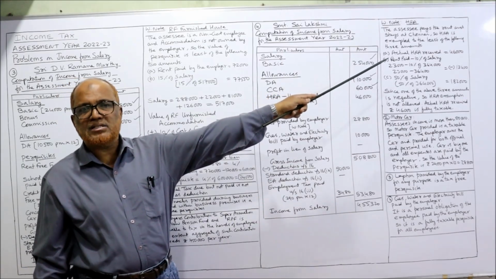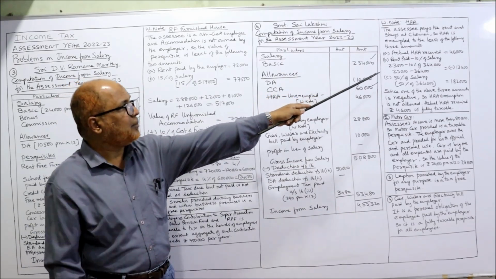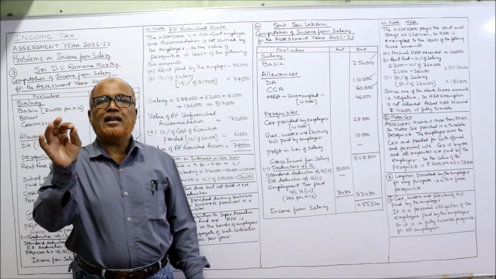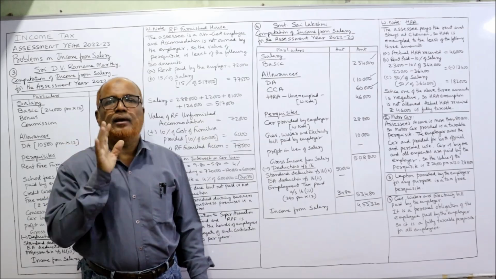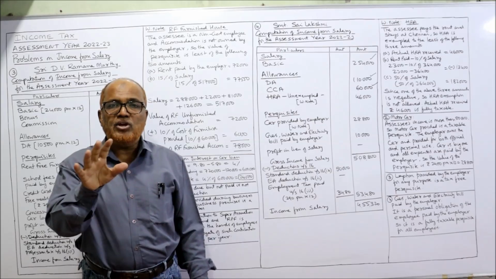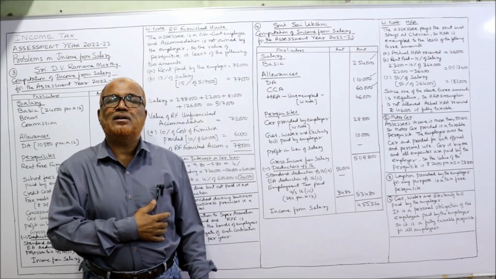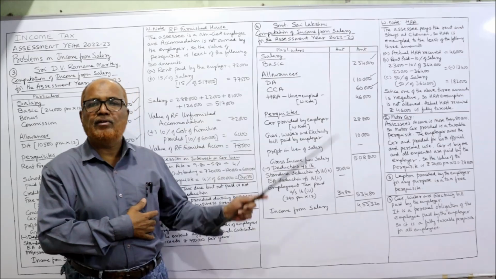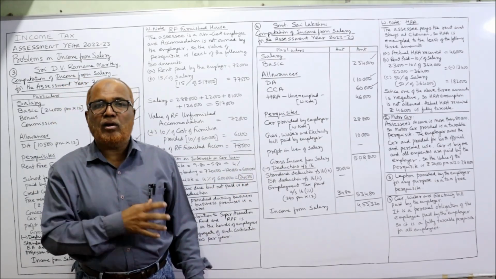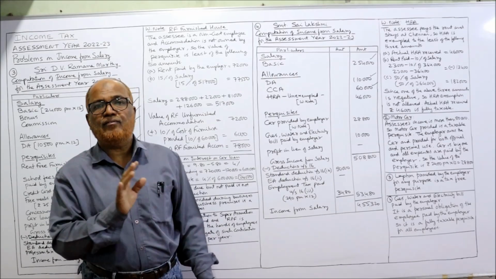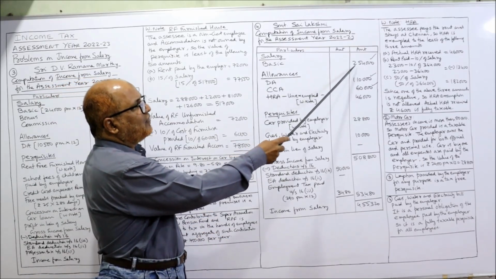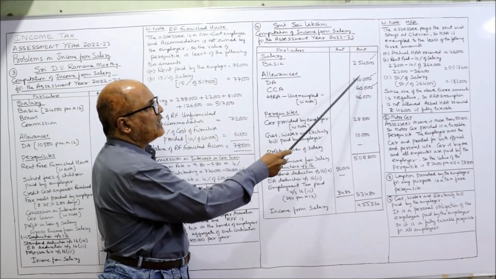So rent paid minus 10% of salary. Rent paid is given in the problem, 23,000, minus 10% of salary. Salary means basic pay only. DA will be included if it enters for retirement benefit. Commission, if it is based on fixed percentage on turnover. But here we don't have commission. Leave commission. DA, see whether DA is entering or not. Yes, it is given. DA is entering for retirement benefit. So salary means basic plus DA. Basic 254 and DA 110. Total 364.